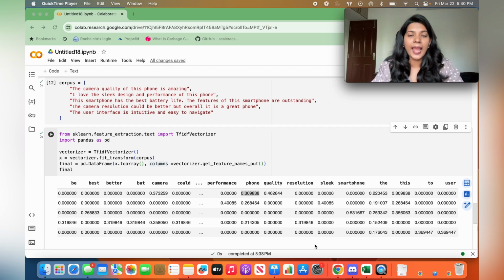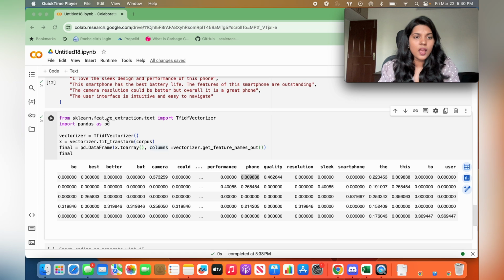Now let's look at the actual implementation of it. The implementation is very simple and very similar to bag of words. What I have here is my corpus of data, that is my entire data set. Here I have taken only 5 reviews just for simplicity, and these are all reviews about smartphones which I took from Amazon. How are we going to implement TF-IDF? First, we need to import a class called TfidfVectorizer from sklearn. So that's what I'm doing here.